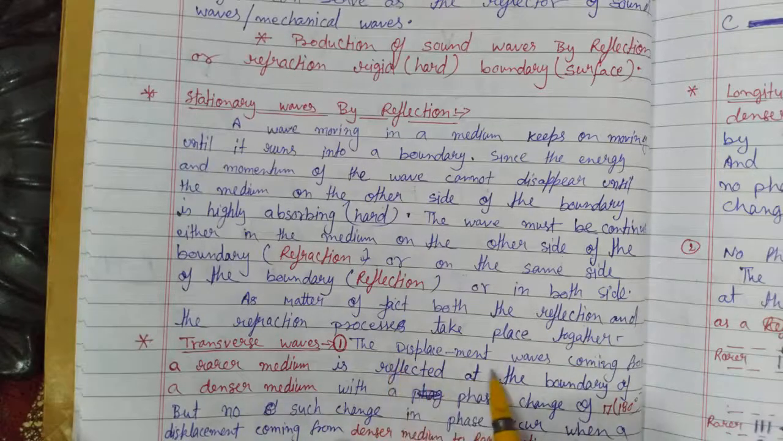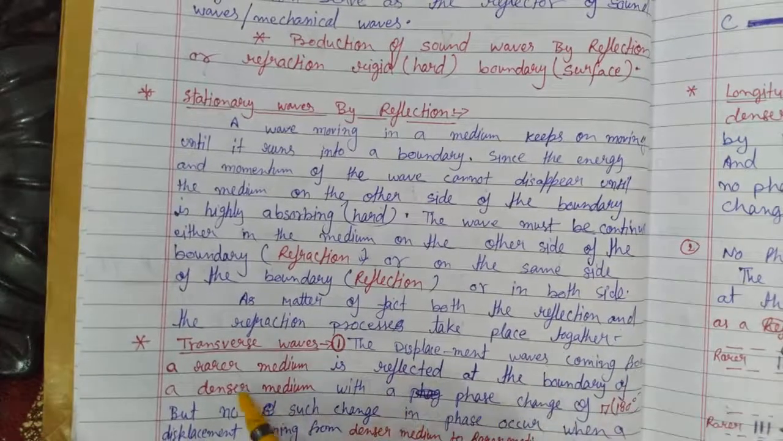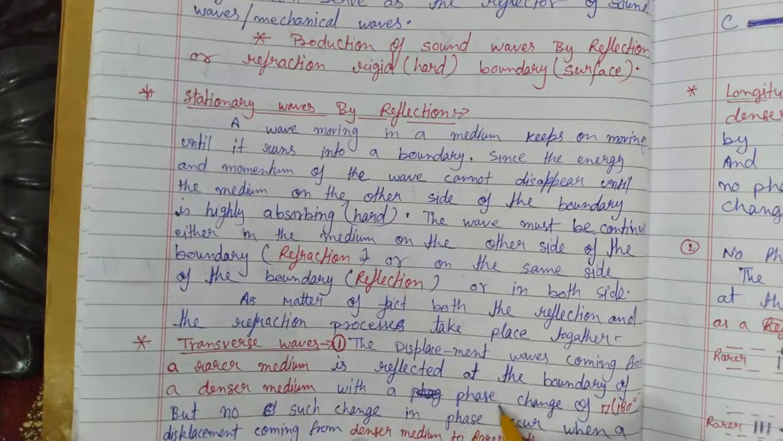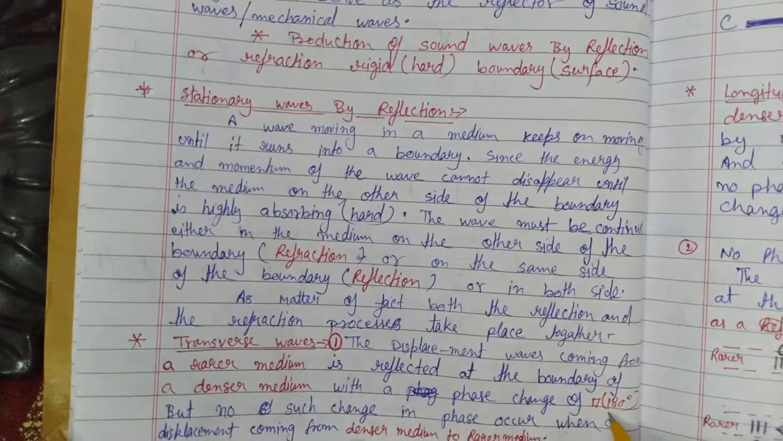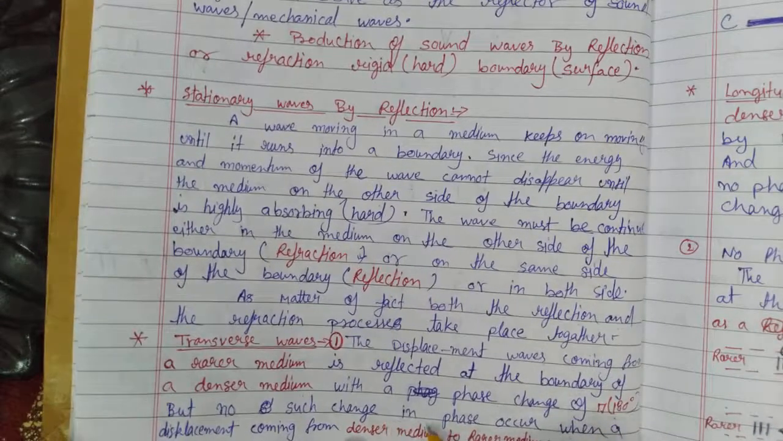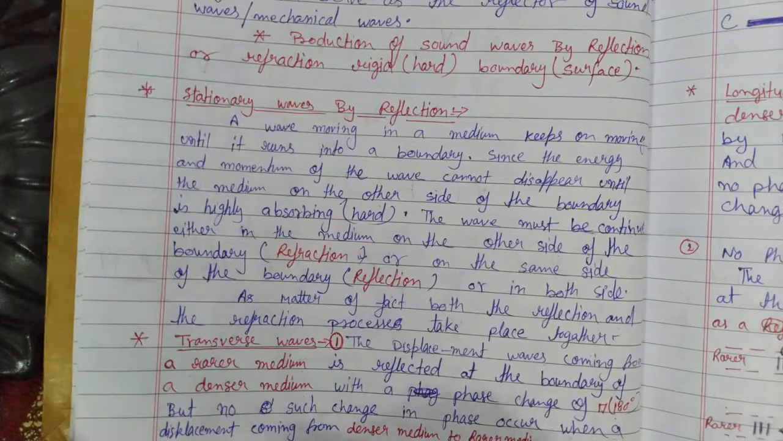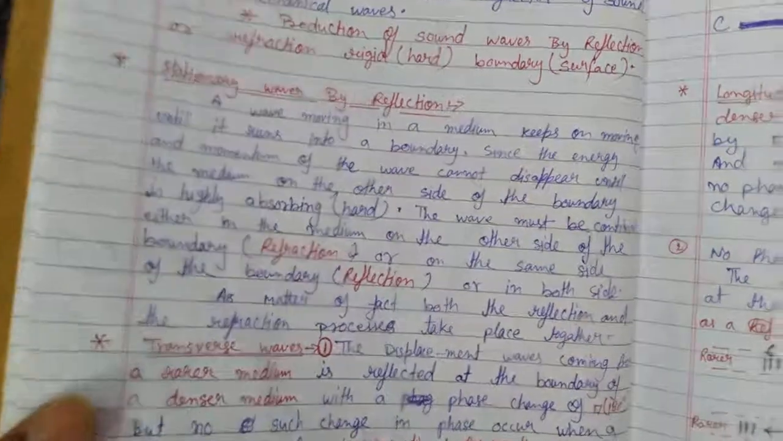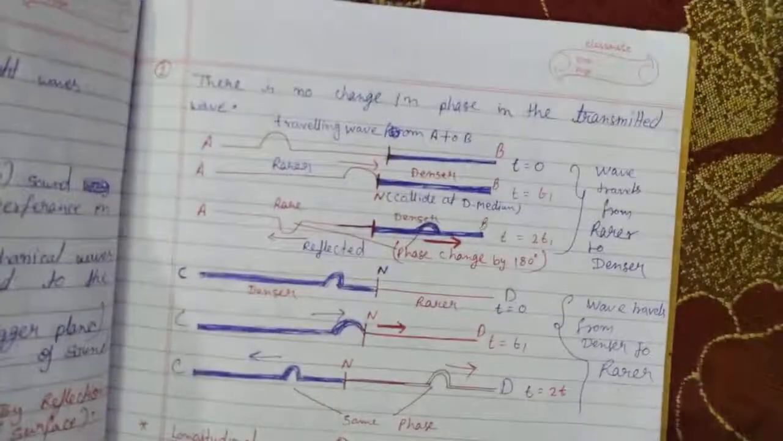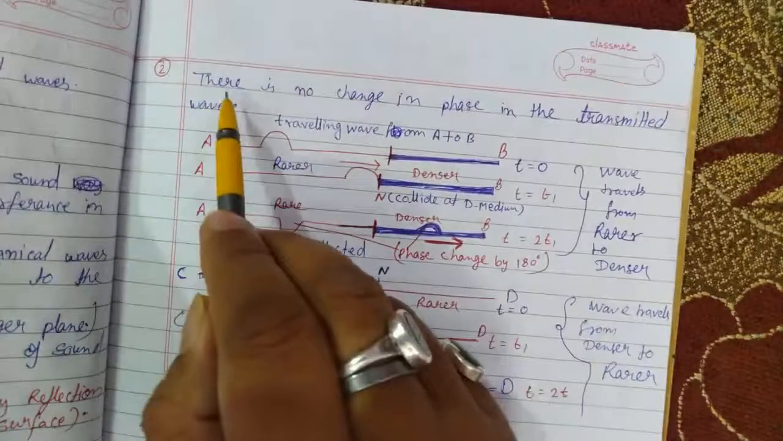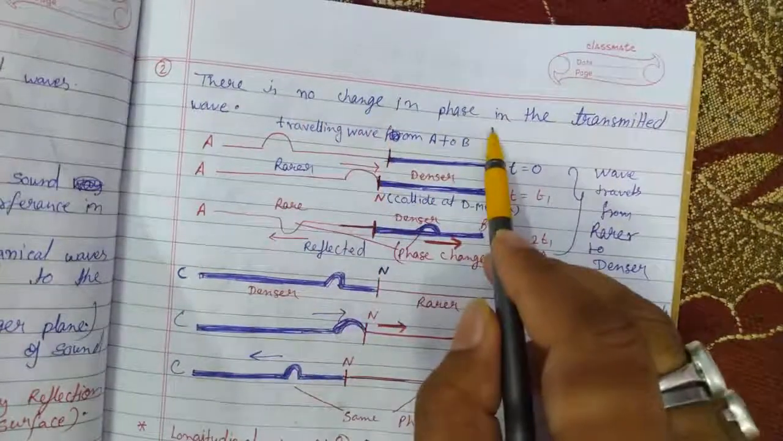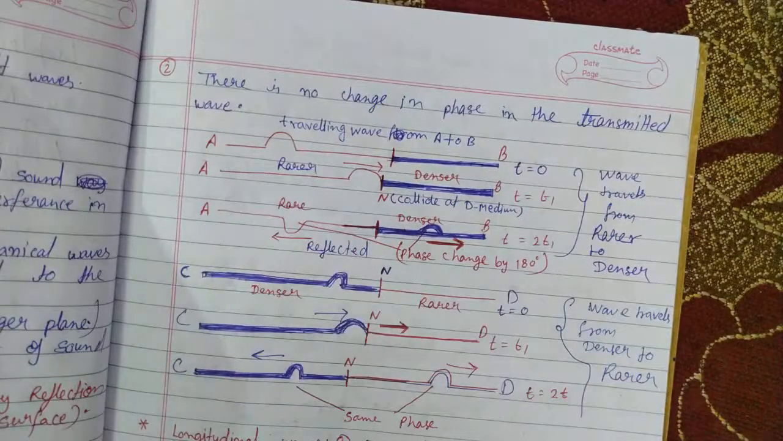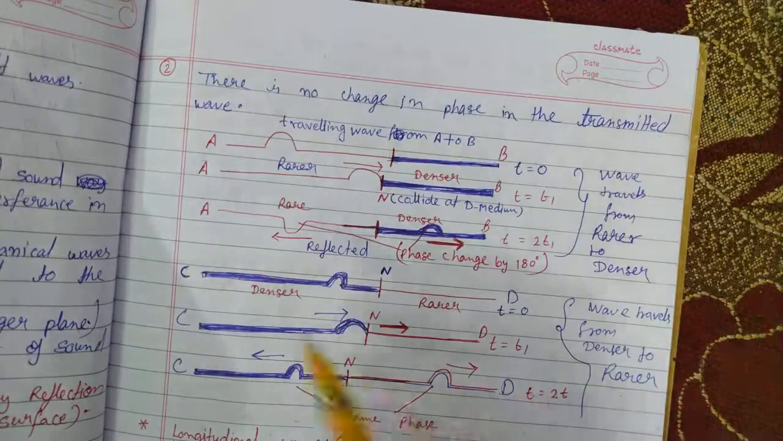Okay, so the displacement coming from a rarer medium is reflected at the boundary of a denser medium with a phase change of pi or 180 degrees, but no such change in the phase occurs when a displacement comes from a denser medium to a rarer medium. Okay, now we understand this in the figure. Second, there is no change in the phase in the transmitted wave, which means when the waves are refracted there is no change in the phase.